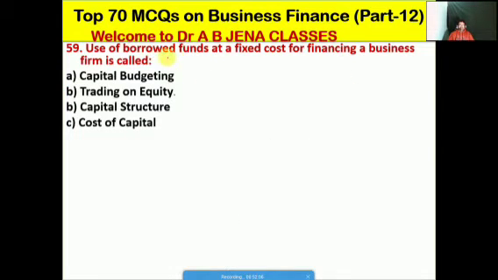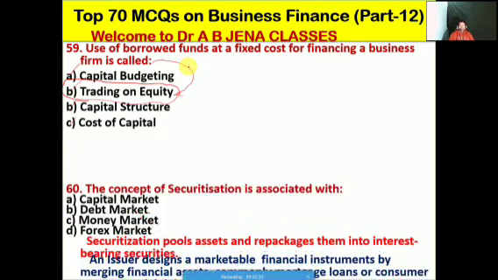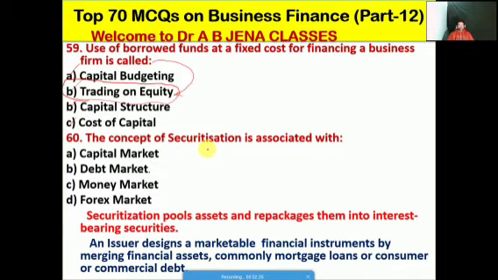Next we will see: use of borrowed funds at a fixed cost for financing a business firm is called what, friends? A, capital budgeting; B, trading on equities; C, capital structure; D, cost of capital. Friends, B is the right option for this MCQ. The use of borrowed funds at a fixed rate for financing a business firm is known as trading on equity. Next we will see the concept of securitization is associated with what?